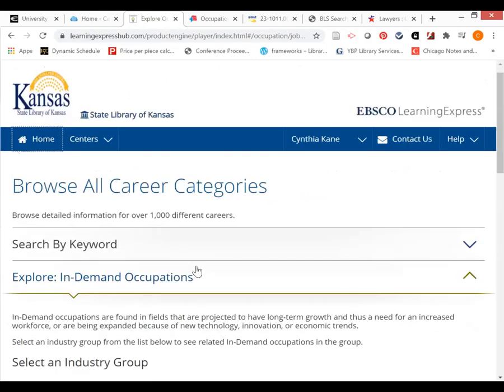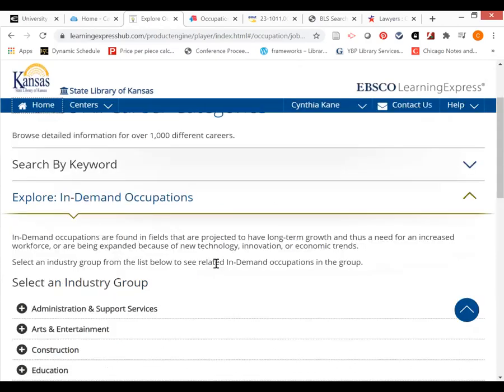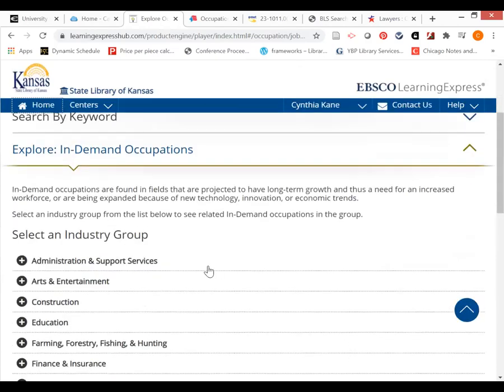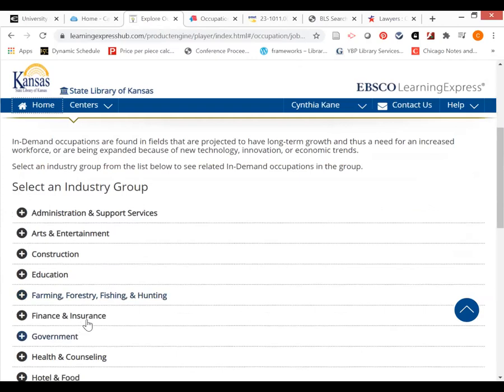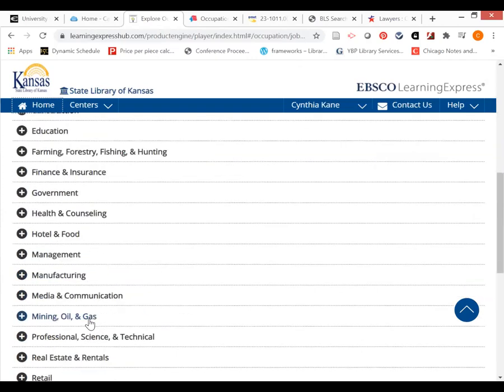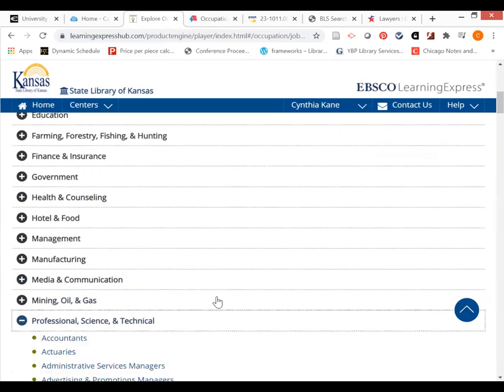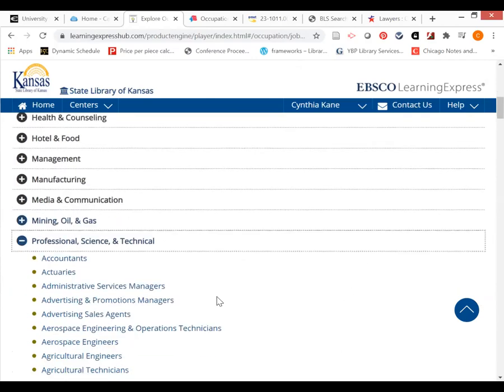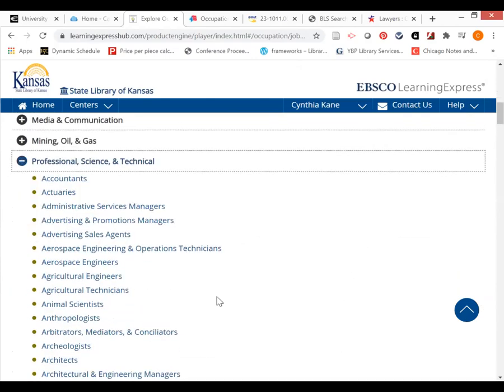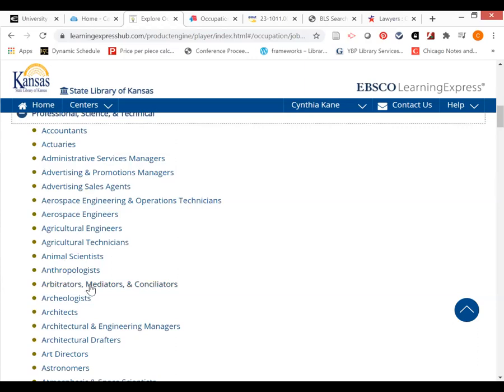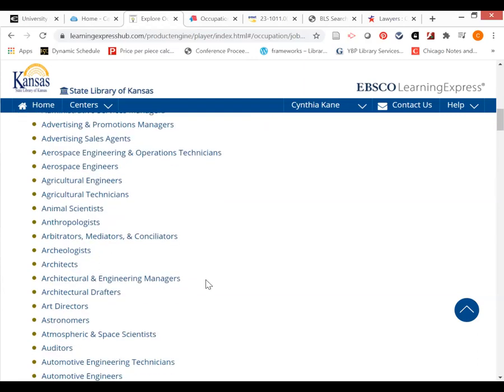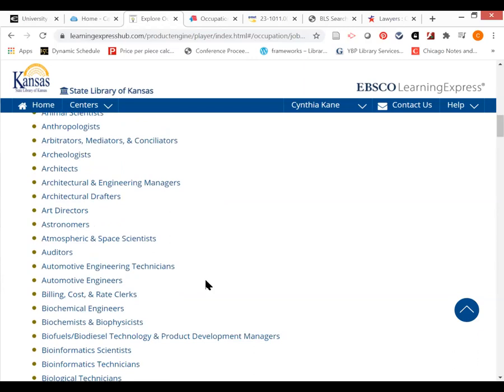And I can search by keyword, or I can explore in-demand occupations by different categories. So there's professional, science, and technical. Remember, I was finding arbitrators, mediators, and conciliators. I was finding that as a relation to attorneys or lawyers as a related occupation. So I could certainly look at that as well.